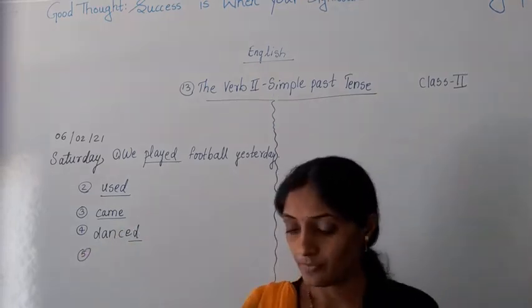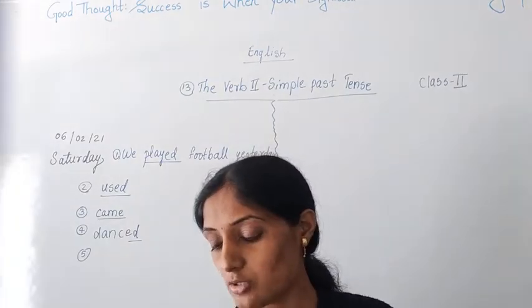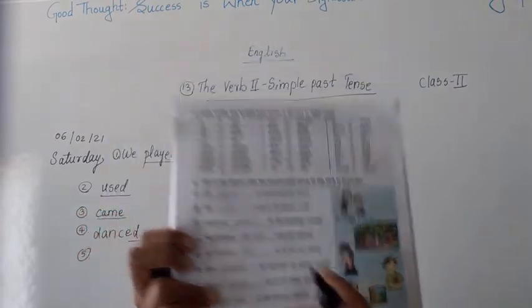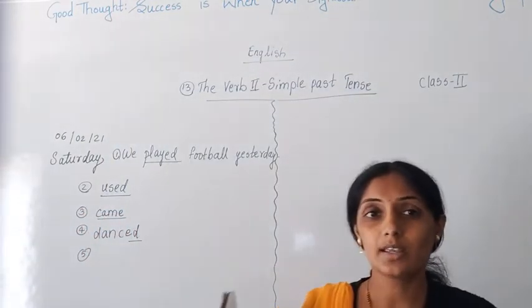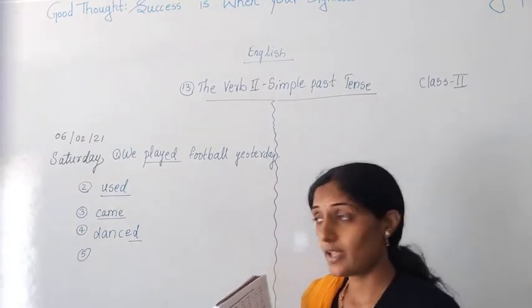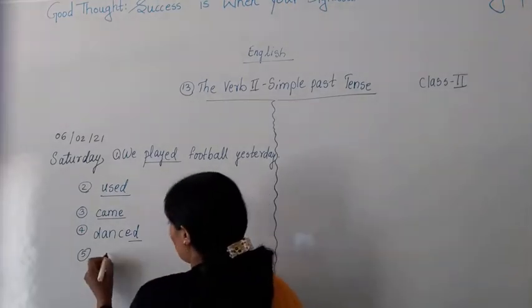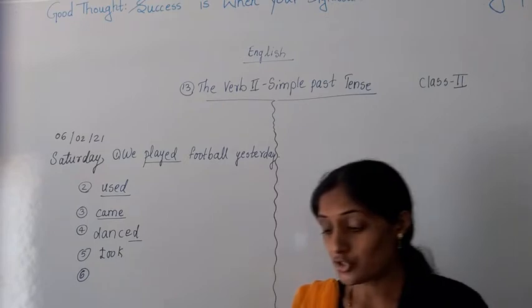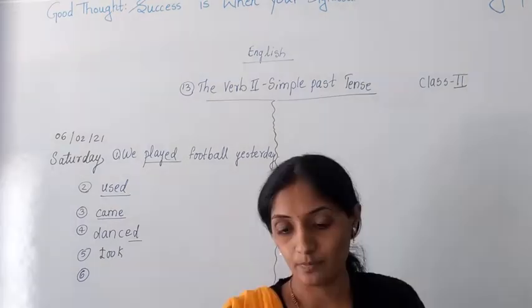Fifth sentence, our teacher dash us to the zoo, and the verb which is given here is take. Now take is in simple present tense. What will be the past tense of take? The past tense of take will be took. So the fifth answer is what? Took. Our teacher took us to the zoo.